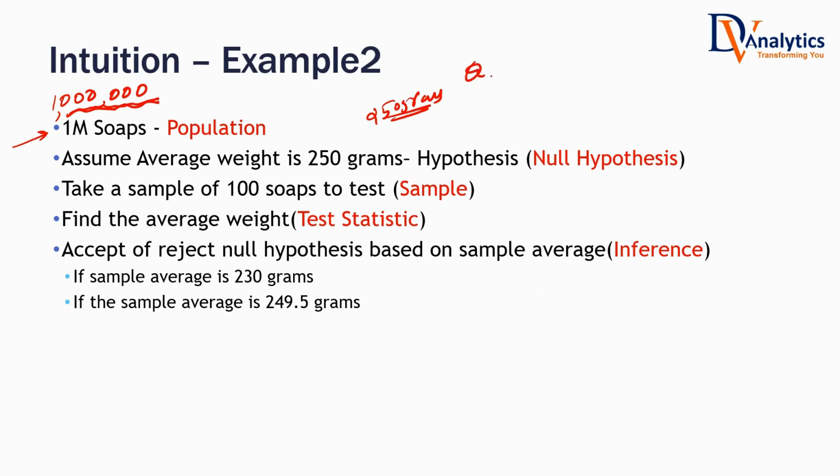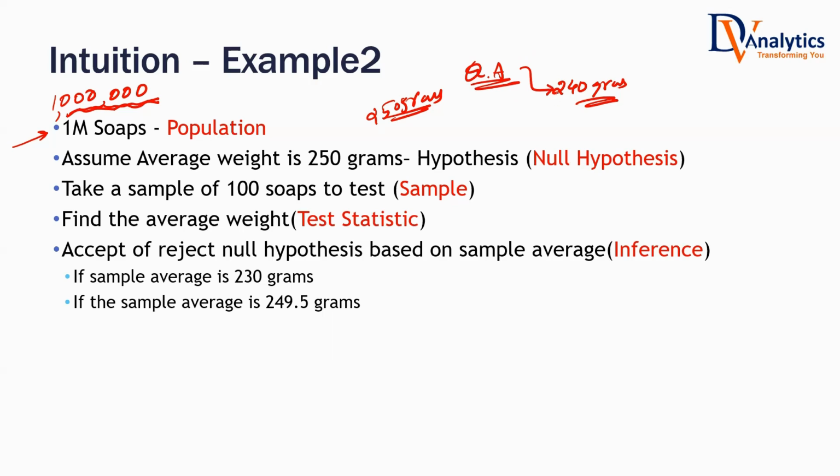You are the quality assurance head. What is your job? You have to make sure that it is exactly 250 grams. If the soap weight is less than 250 grams, let's say 240 or 245 grams, then the customer will sue us. Do you think the customer has the power to sue a very big company? The company said 250 grams is the soap weight, but we gave 240 grams. Some customers do that, isn't it? They are very serious about the quality measures.